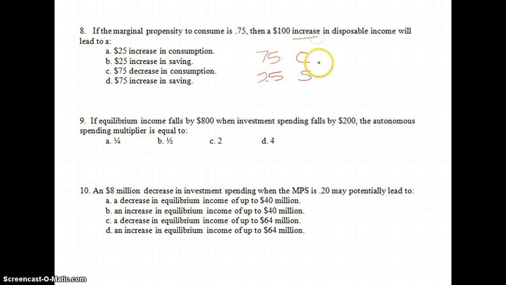This is an increase, so we'll see both of these numbers also be an increase. Therefore, for number 8, our answer is B, $25 increase in savings.